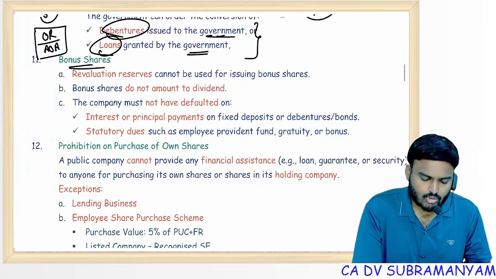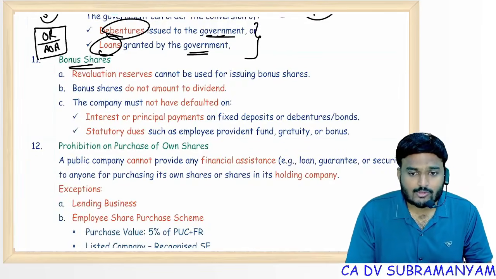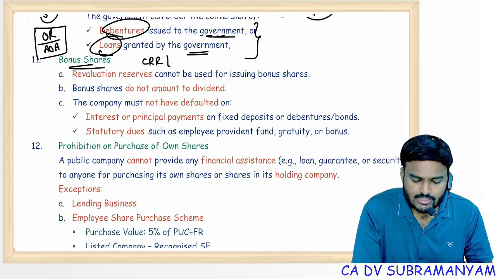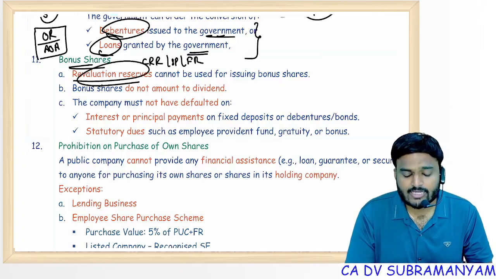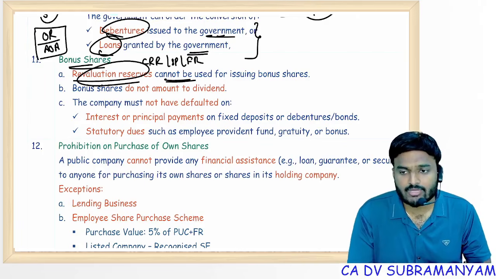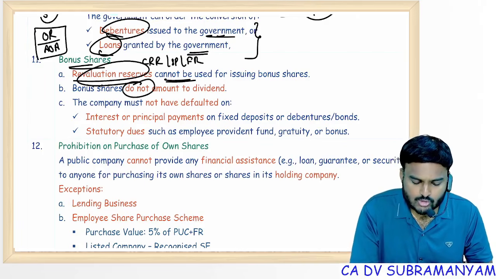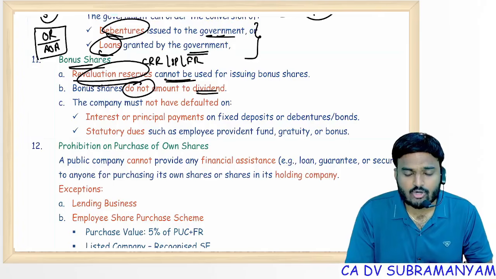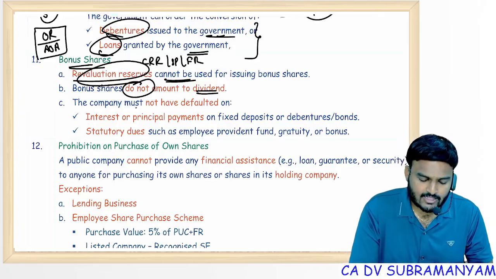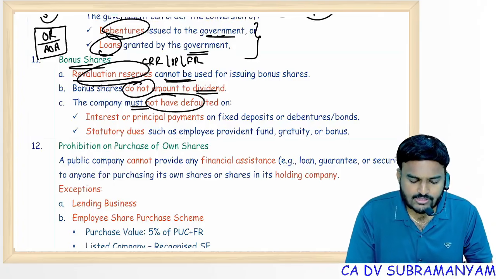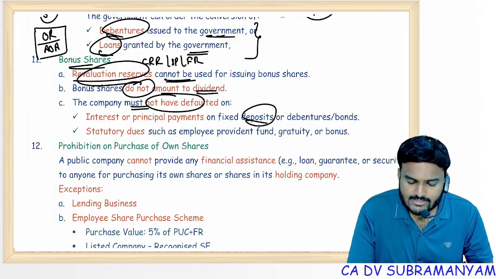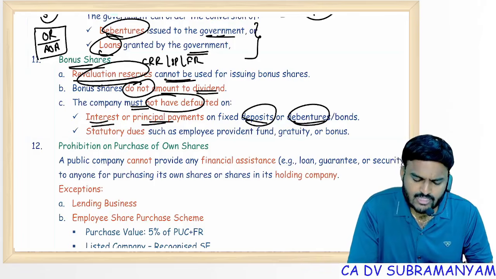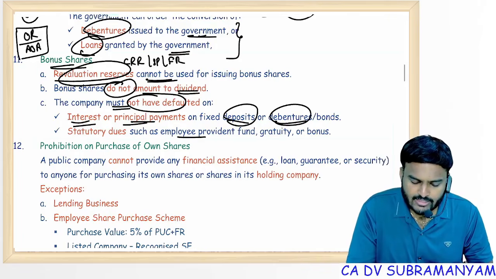Next one, bonus shares. For bonus shares, sources: CRR, securities premium, free reserves. So revaluation reserves can be used or cannot be used? Cannot be used. Revaluation reserves cannot be used. Bonus shares do not amount to the dividends. Bonus shares cannot be issued in lieu of the dividends. And company must not have following defaults at the time of issue of bonus shares. What are these defaults? Deposits, debentures, both principal as well as interest. And employees related statutory dues.